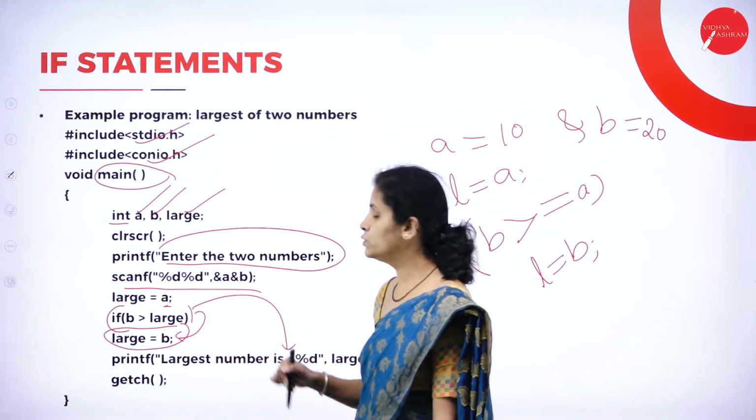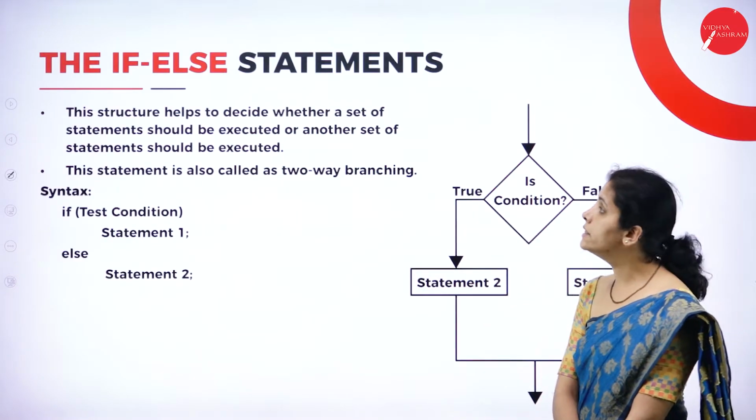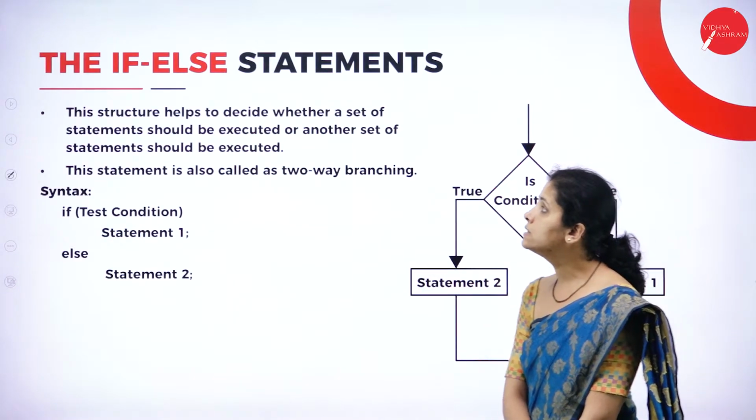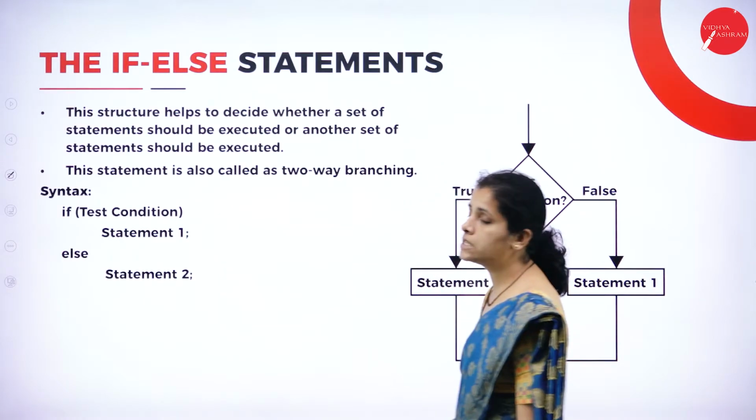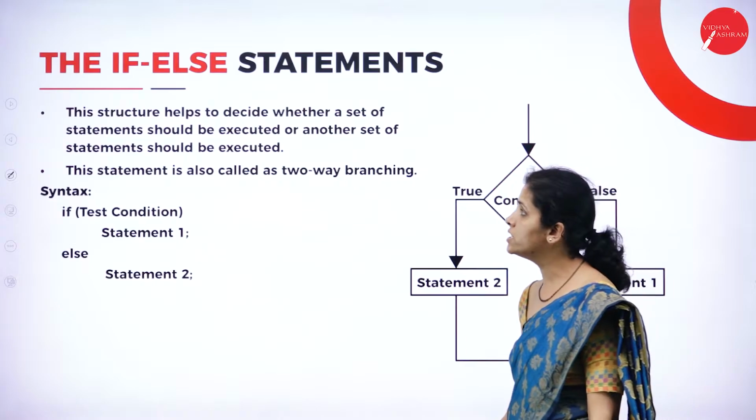Otherwise, directly I'm going to display the large value. Now I'm going to have the next type of statement, that is the if-else statement, and it is called two-way branching.